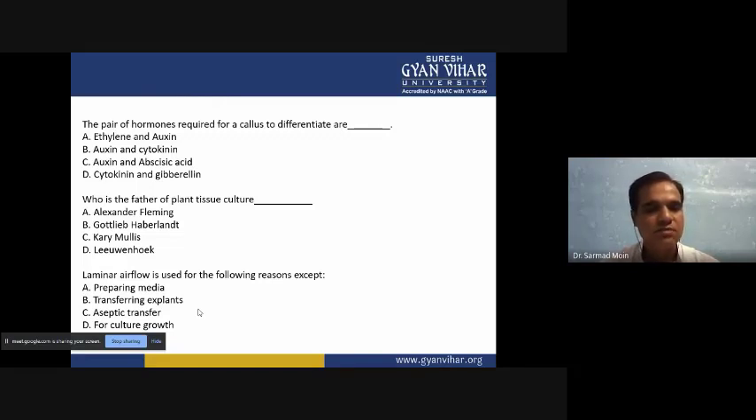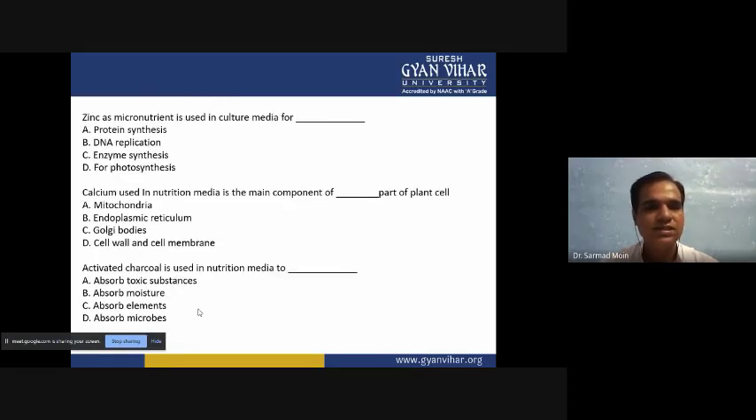Then the next question: laminar airflow bench is used for the following reasons, except. A option is preparing media, B option is transferring explant, C option is aseptic transfer, D option is for the culture. Then the next question is: zinc as a micronutrient is used in culture media for. A option is protein synthesis, B option is DNA replication, C option is enzyme synthesis, D option is photosynthesis. So you have to select any one right answer.